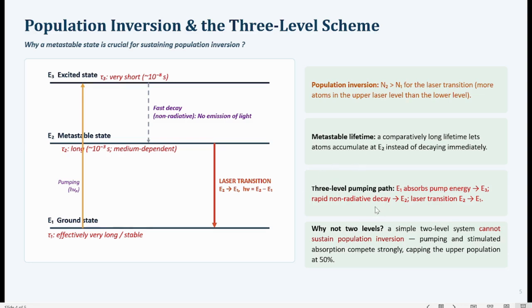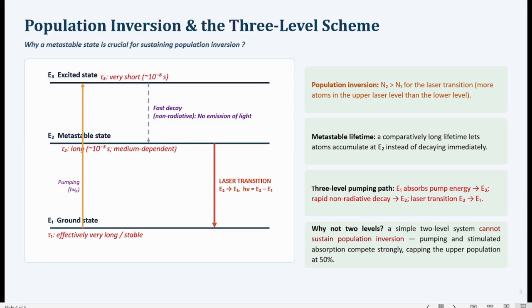Three level pumping path is here. The atom is going from E1 to E3 after absorbing some photon, and then the atom is returning back to the metastable state through non-radiative transitions.